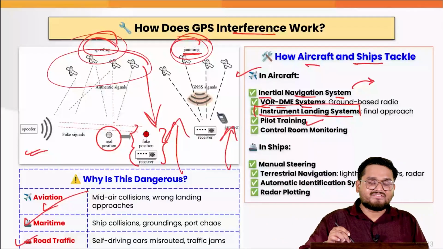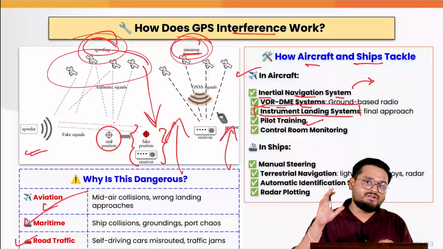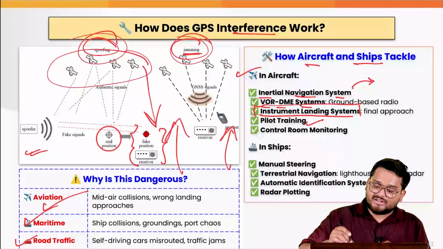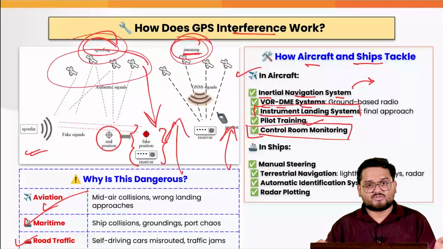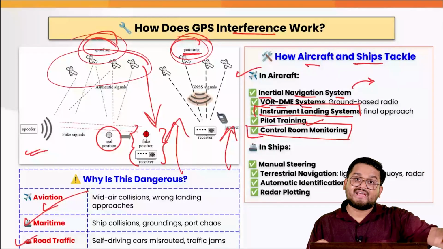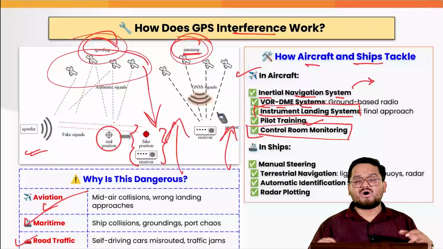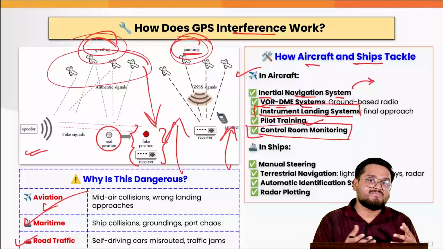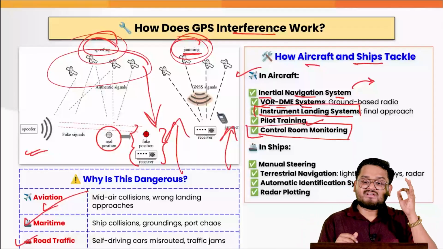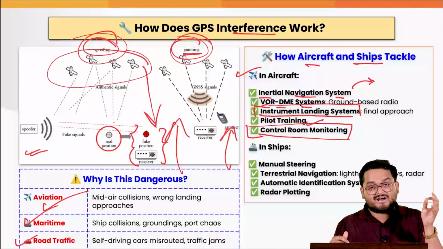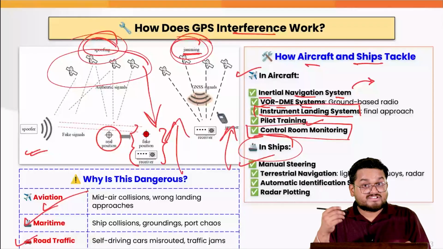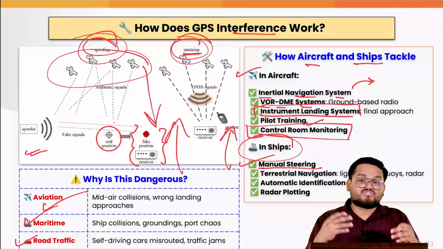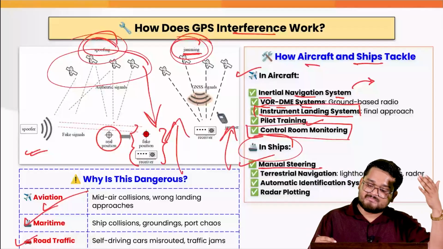Also, pilot trainings have recently been done on this kind of interference, and control room monitoring is also one aspect where the DGCA is looking at the various air traffic controls and even within the cockpits, as to how they are actually behaving with the GPS technologies, and if at all small instances of GPS interference are being detected. Now on the ships, the ship captains can also avoid GPS by having manual steering.